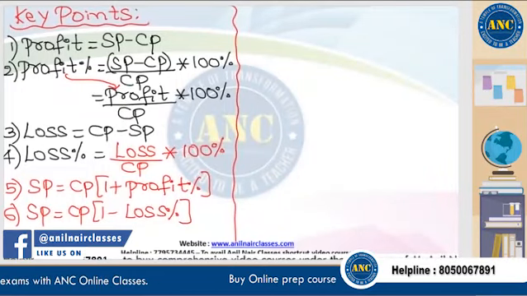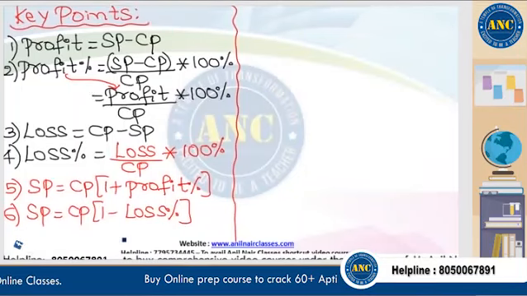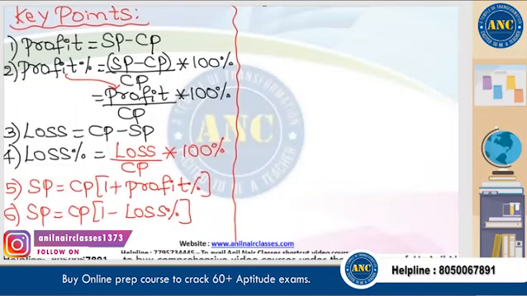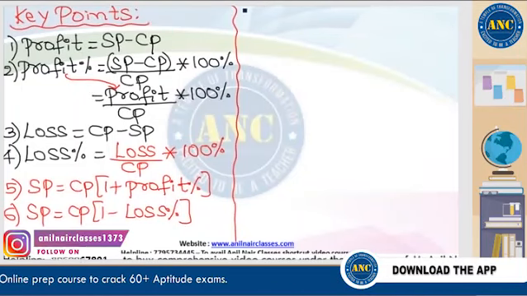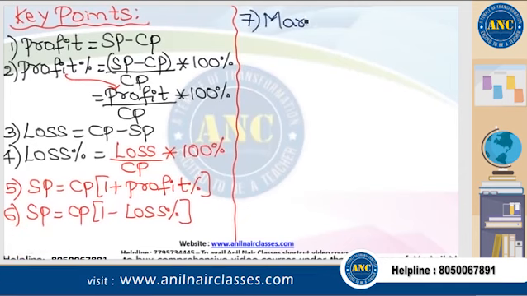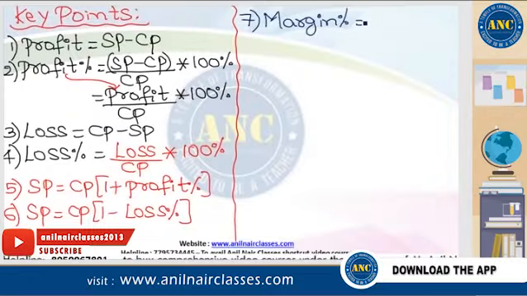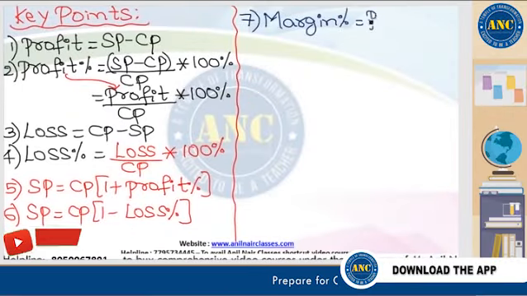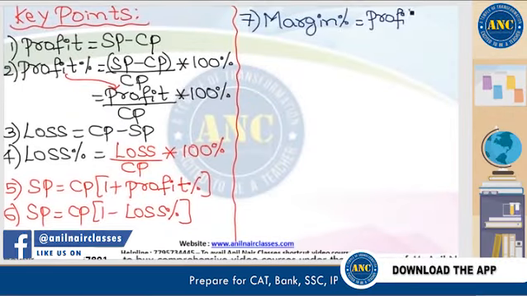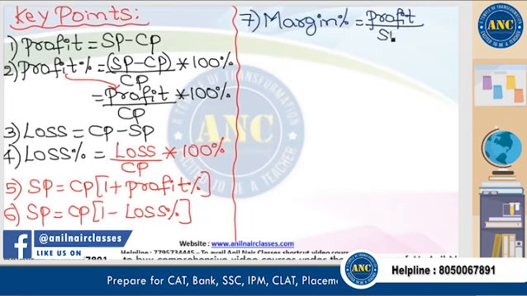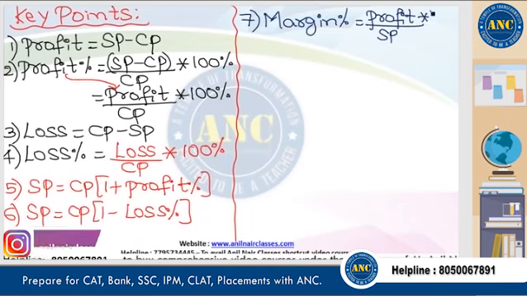Now, the next notation, listen carefully, sir. The very important notation that you need to know. I'll explain each and every notation for you. Do not go restless or think that this will not be explained. Everything I am writing initially, and I will explain after some time. Margin percentage is profit upon selling price into 100%.